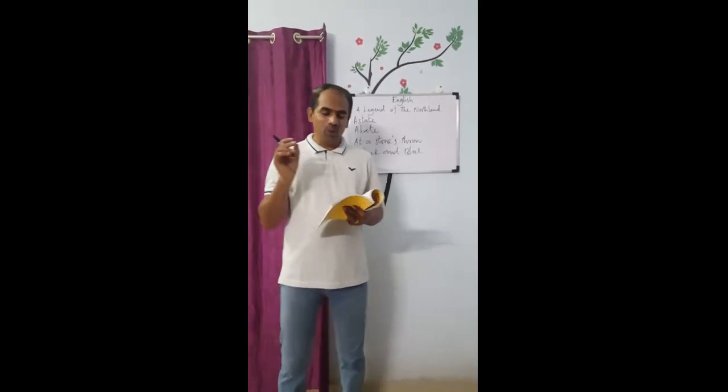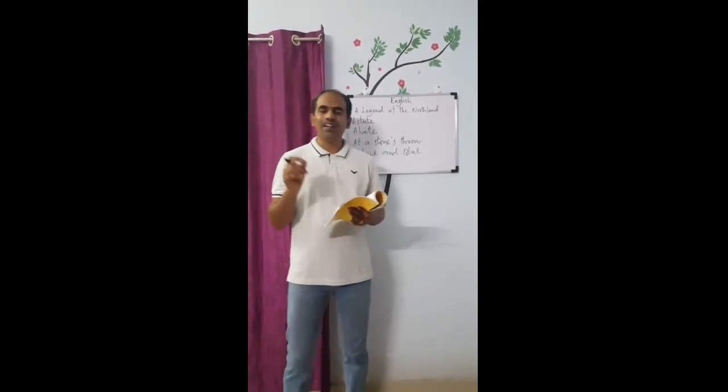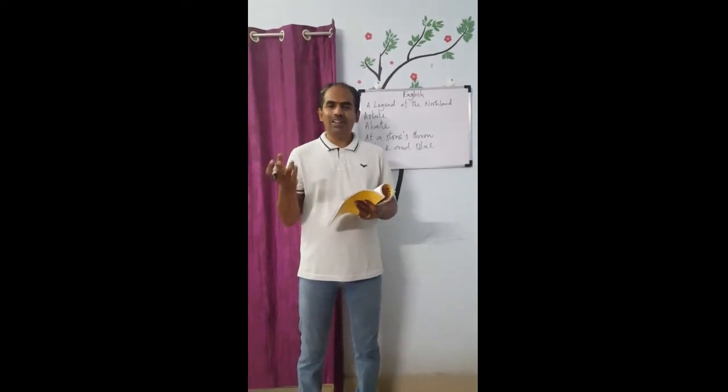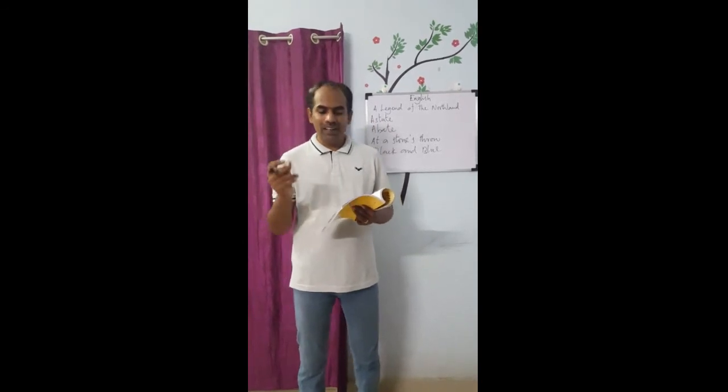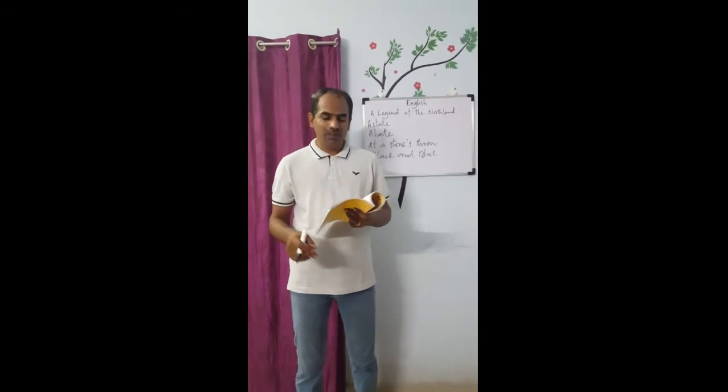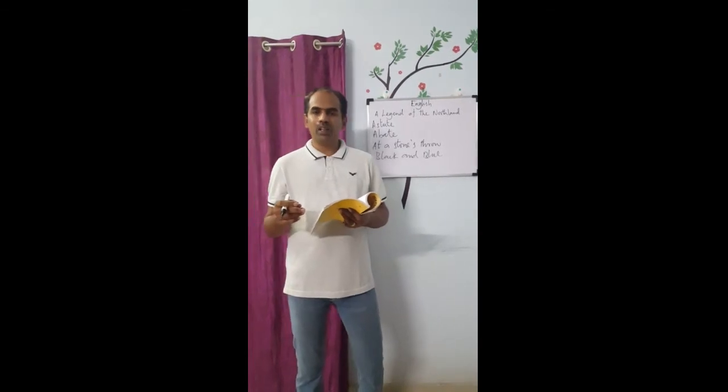And A Legend of the Northland, written by Phoebe Cary, as I already told you. She is an American poetess, the younger sister of Alice Cary. The sisters co-published poems in 1849. That's the meaning of anthology. And then each went on to publish volumes of their own.